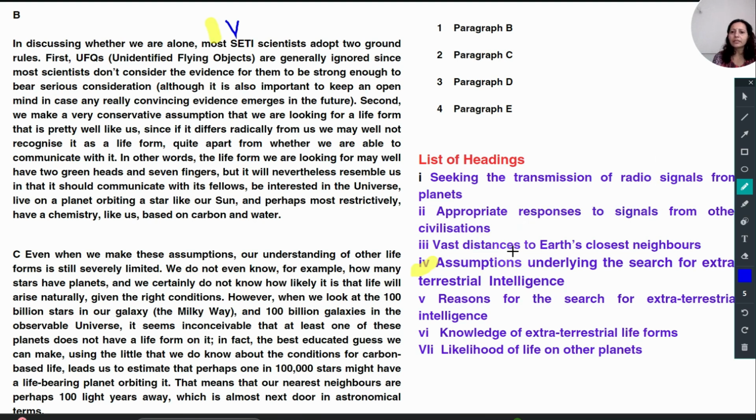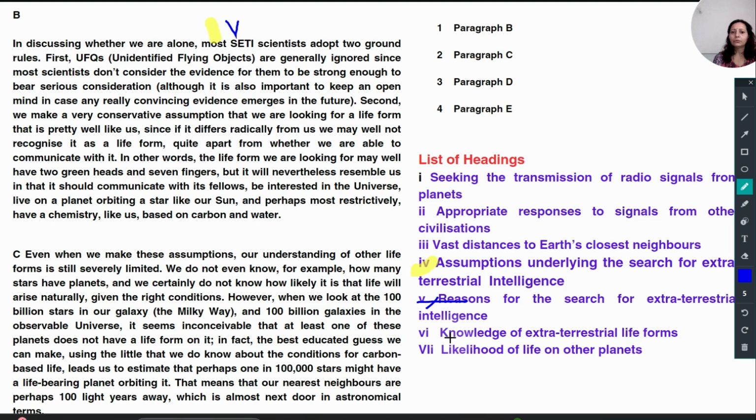Vast distances to Earth's closest neighbors? No. No distances are given. And of course, any closest neighbors, they are not talking about. Reasons, this we will just cut because they have selected it for A1, A paragraph.